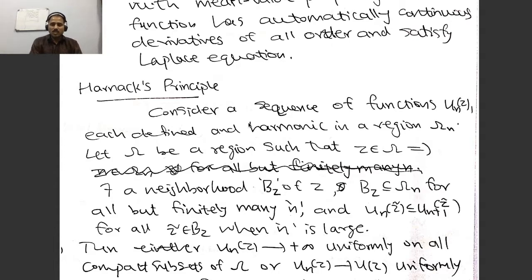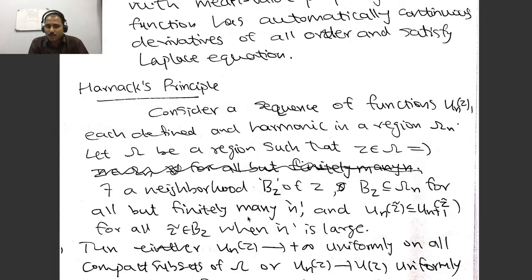So consider a sequence of functions u_n(z), each defined and harmonic in a region omega_n. Let omega be a region with a particular property. What is the property? You take any element in omega, there is a neighborhood around that element, say B_z, which is fully contained in omega_n for large values of n, that means all but finitely many n, and you take any element z tilde in this disk, u_n(z tilde) is less than or equal to u_{n+1}(z tilde). I mean that it is non-decreasing.